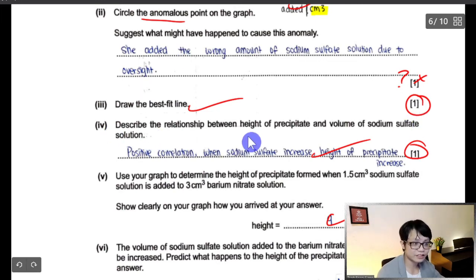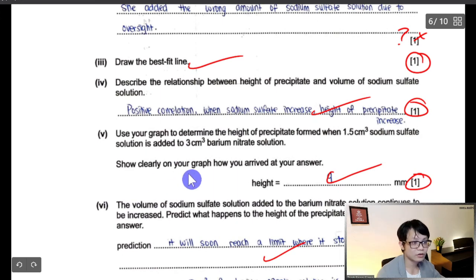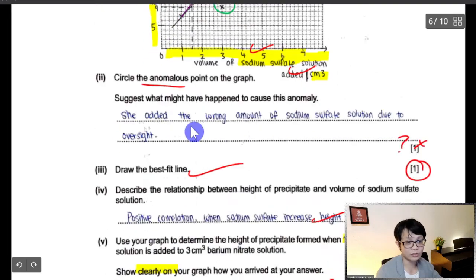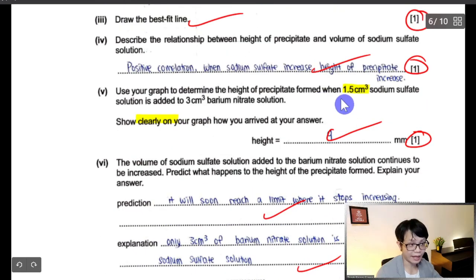Describe the relationship between the height. If something increases, then something increases. If the volume of sodium sulfide increases, the precipitate increases. Yes, correct. Show on your graph. So you need to show on your graph if 1.5 of sodium sulfide. So the student did very good. He drew a dot at 9. So the student showed on the graph and wrote the answer. So you get 1 mark for this one.